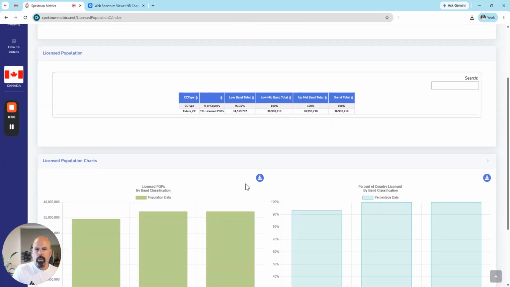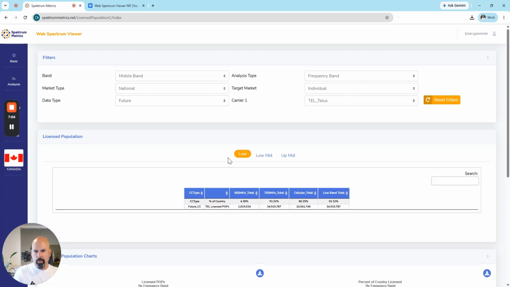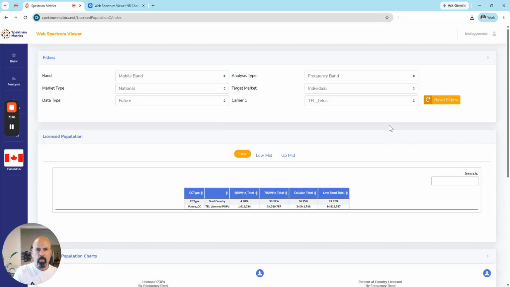So TELUS has 93% of low band of the population, 100% of lower mid band, and upper mid band is 100%. Looking at frequency band information, their dominance in low band is the 700 megahertz spectrum, and cellular is not far behind, but they have just a little bit of 600 megahertz spectrum.